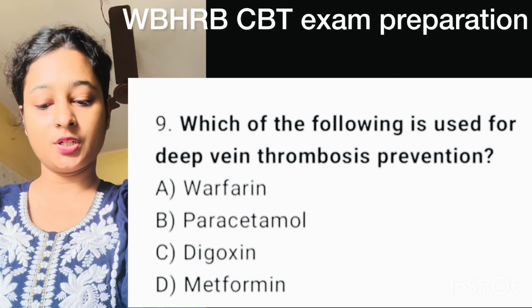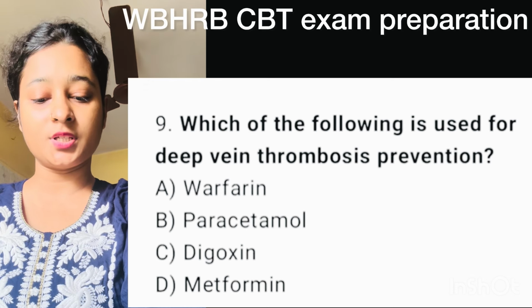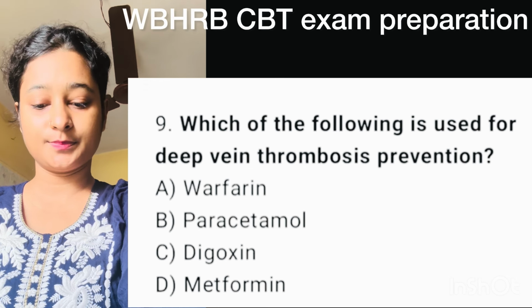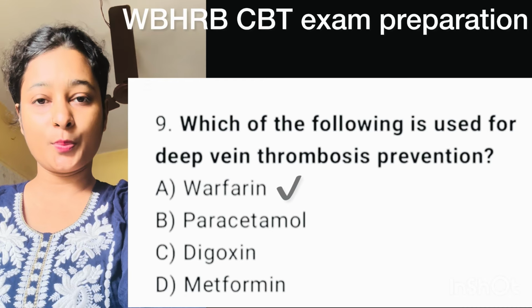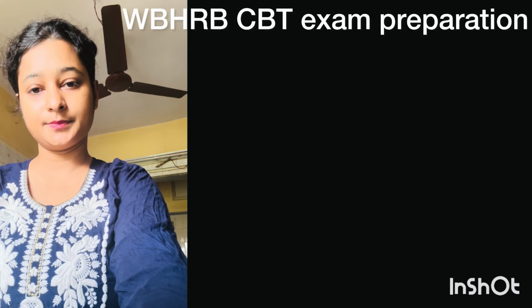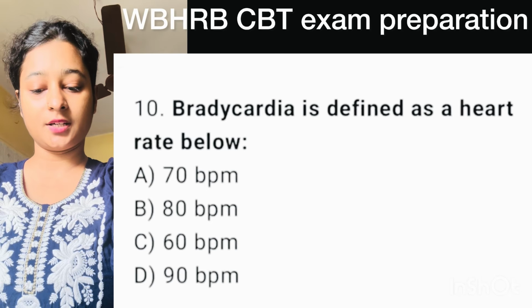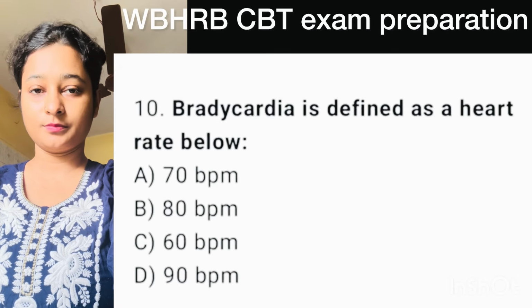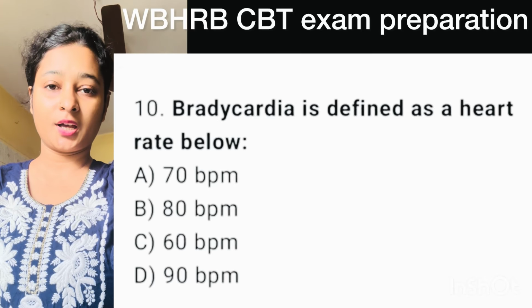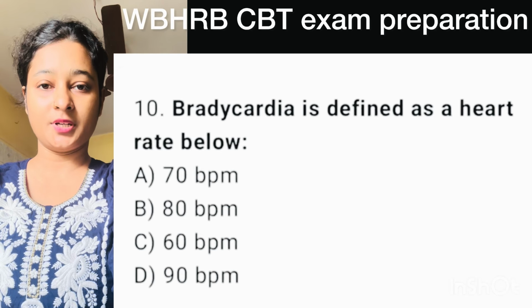Number 9 question. Which of the following is used for deep vein thrombosis prevention? Here correct option is option A, warfarin. Question number 10. Bradycardia is defined as a heart rate below. Here correct option is option C, 60 beats per minute.